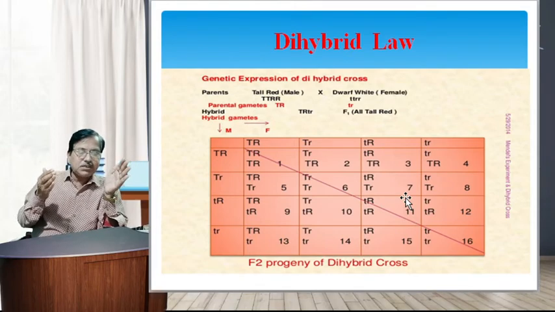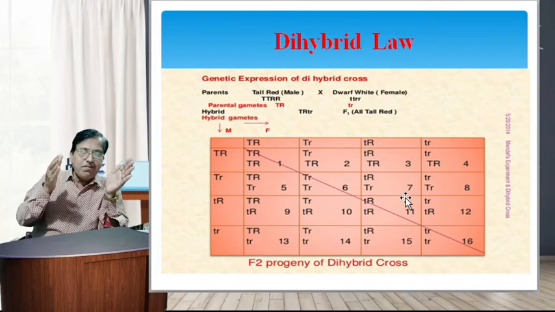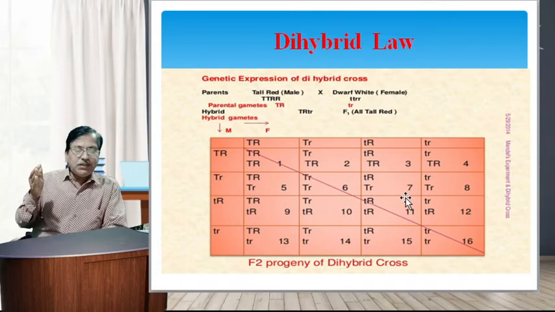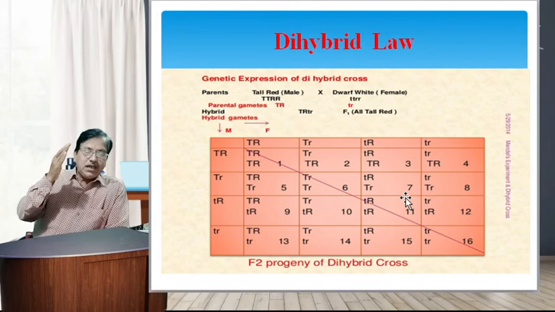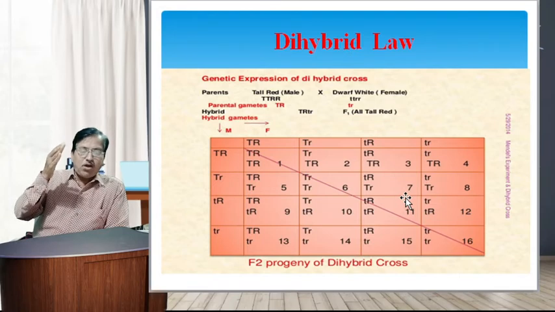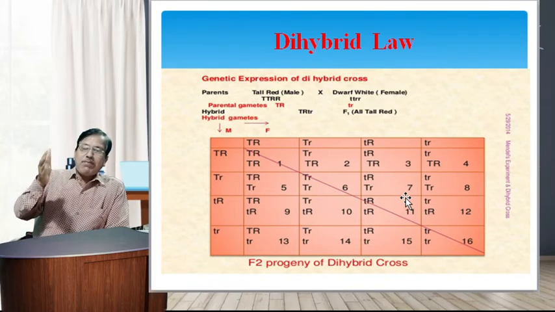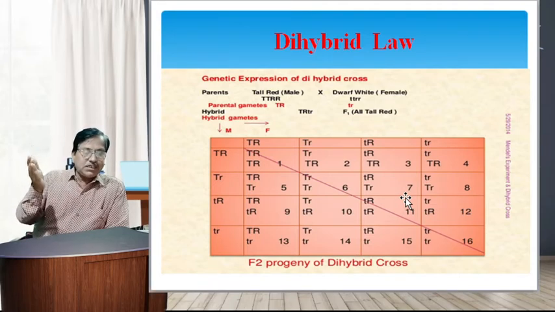First, the allele capital Y may be associated with the allele capital R to give rise to the capital Y R combination. The allele capital Y may be associated with the allele small r to give rise to the capital Y small r combination.